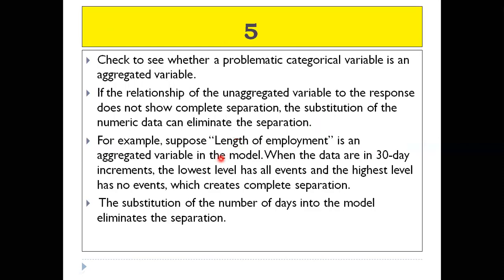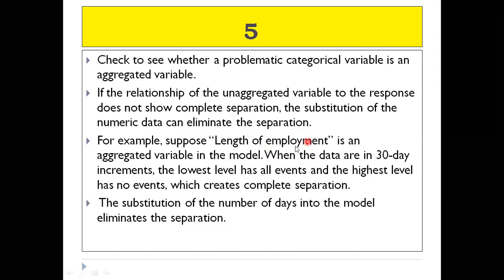Okay, the next strategy I would like to mention: you have to check whether a problematic categorical variable is an aggregated variable or not. And if the relationship of the unaggregated variable to the response does not show complete separation, the substitution of the numeric data can eliminate the separation. Again, I hope that this line may seem difficult for you to understand. So let's take an example.